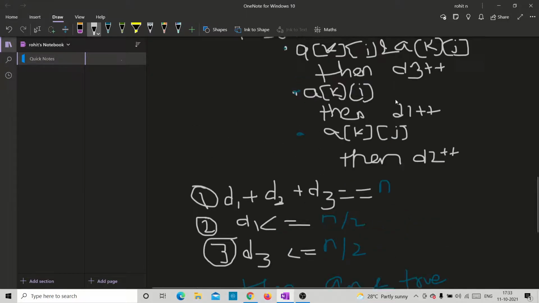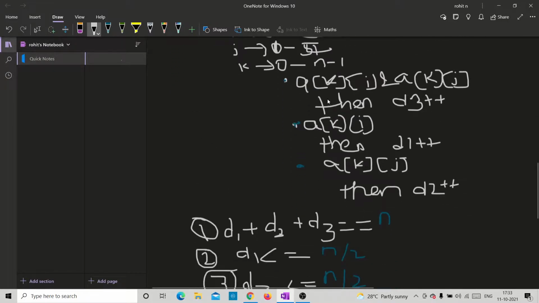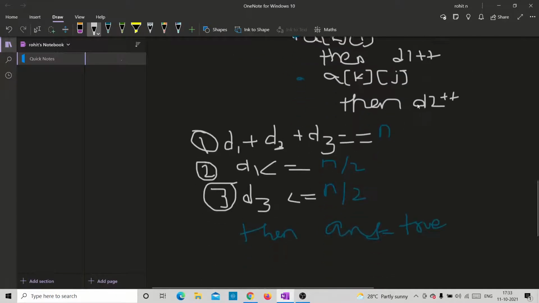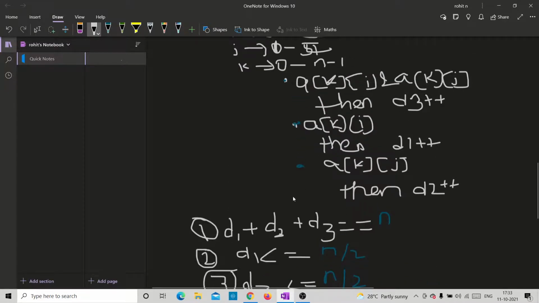If a student is available for both the days, we do d3 plus plus, so d3 is the case where a student can attend both classes. Then there are students that can attend only one day, and students that can attend only the other day, so all of them should amount to n.